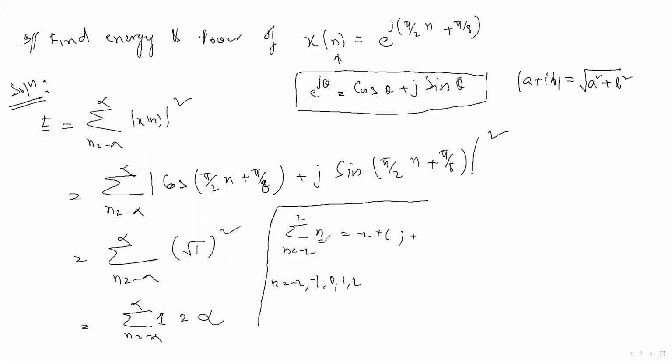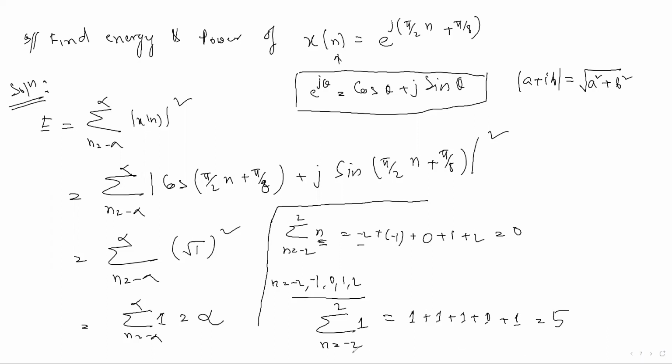So if n is there, then you have to write -2, -1, then add 0, then 1, then 2, and it is 0. But our summation is what? Suppose -2 to 2, I have taken 1 here. Then for these samples, this 1 will be summed 5 times, and we will get 5. Understood? If this is -infinity to infinity, then we'll get infinity. Is it clear? Okay, sir.